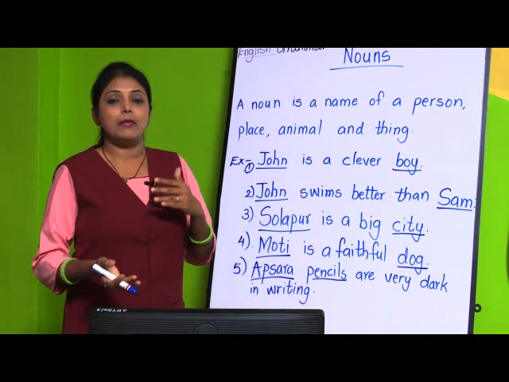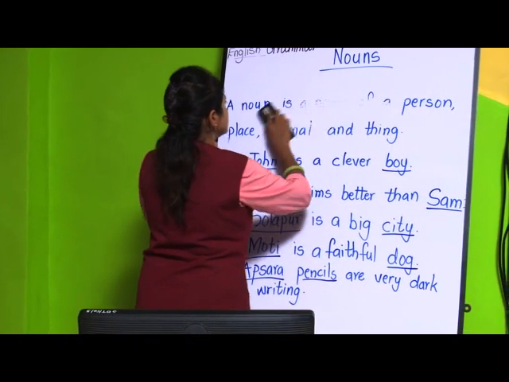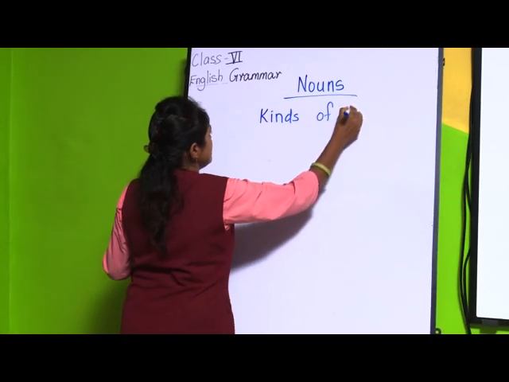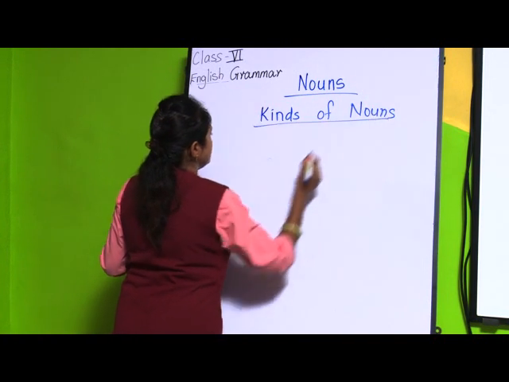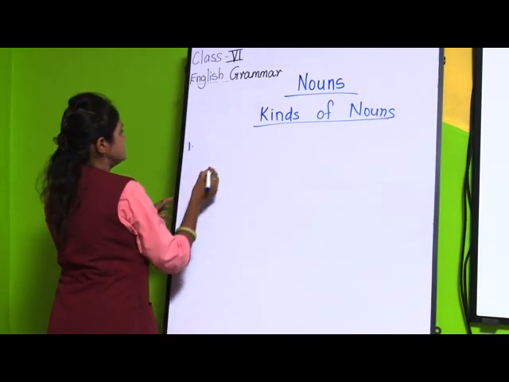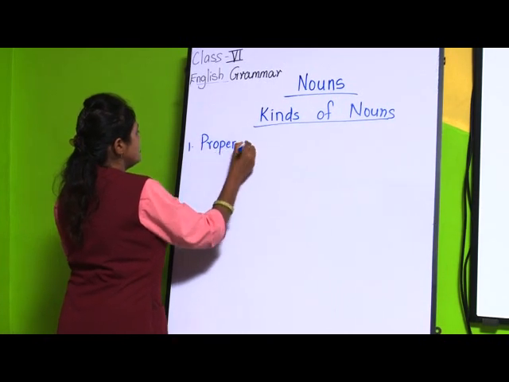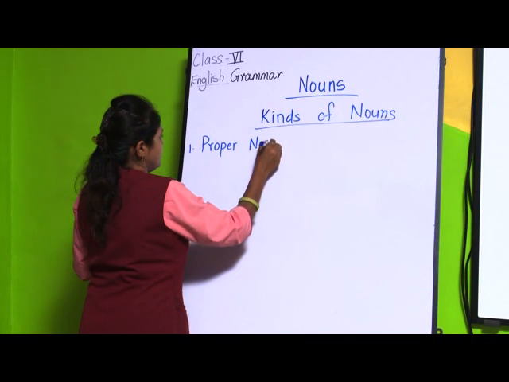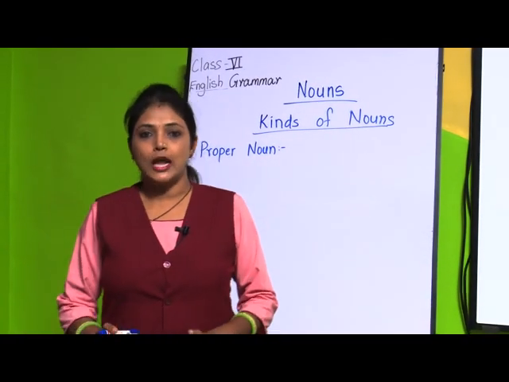Now, we will see about types of nouns or kinds of nouns. First one is proper noun. Now, what do you mean by proper noun?